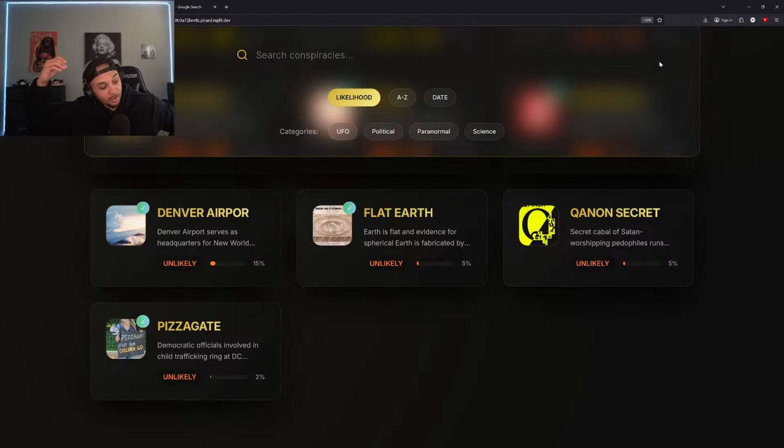Whether you're on the conspiracy theory side or you're on the skeptic side, it gives you the information you would need. But yeah, the goal of this app was really just to make sure that the average person, if you believe one of these conspiracies, you can just pull it up and show somebody and give them a breakdown specifically of the information, right? And yeah, that's the value of it. So this is the Conspiracy Theory app.